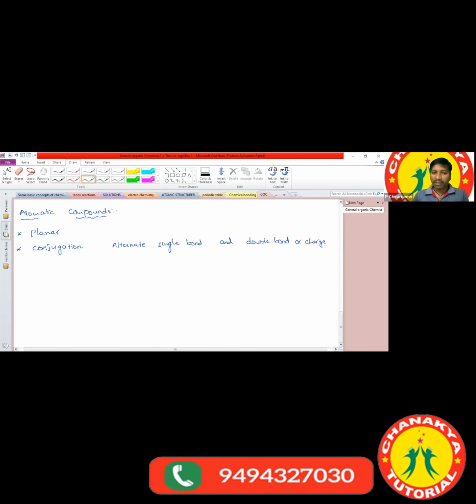That is what we call conjugation. Second condition, the compound has to have conjugation. Third condition is that it has to follow the Huckel rule.